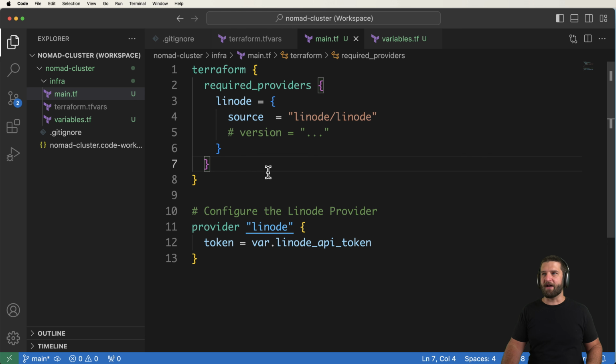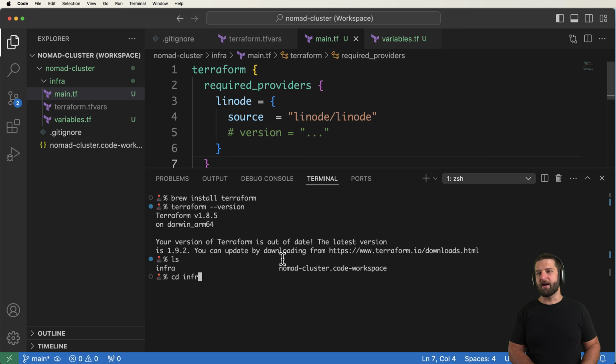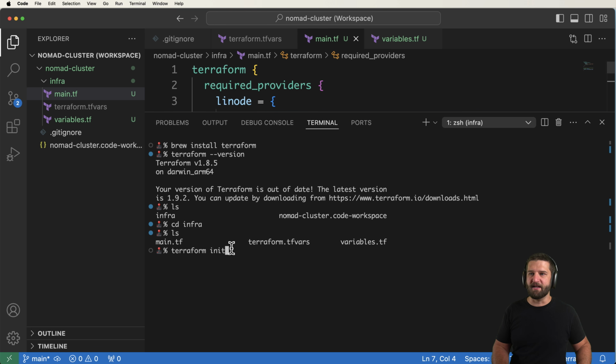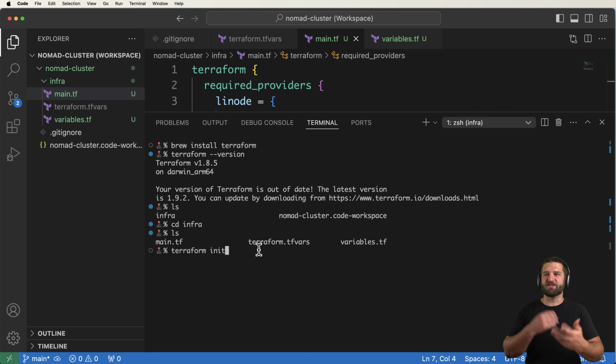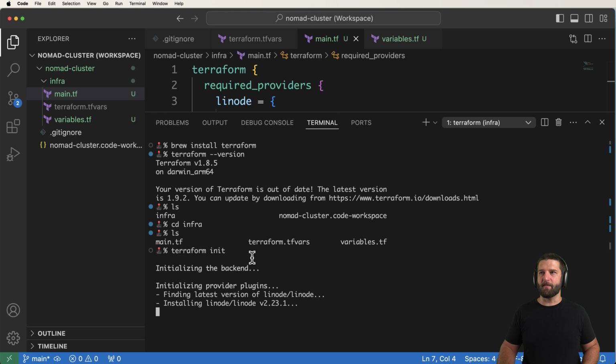Now that I've got this, I'm going to navigate into my infra directory and do terraform init. The terraform init only needs to be run pretty much one time. If you make changes to these required providers, you might have to run it again. This is going to initialize that Terraform project, and the reason I'm in the root of that project is to make sure it happens right next to where all of my modules are. There's another way to do this, which is using -chdir, where you could do something like /infra. That is another way to do it, of course, but I'm just going to stick with terraform init, and this is going to initialize my project here.